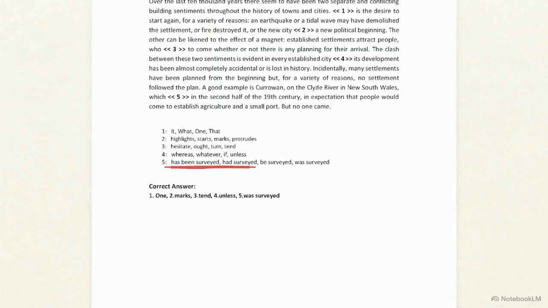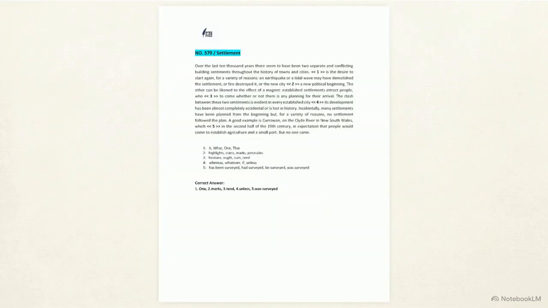"Has been surveyed" is present perfect. "Had surveyed" is active voice. And "be surveyed" lacks a tense entirely. None of these satisfy our 2-step requirement. "Was surveyed" is both simple past and passive, making it the only grammatically sound choice. Always use this checklist for verb blanks. First, identify the time marker to set the tense, and second, determine if the subject is the actor or the object. With our analysis complete, the passage is now logically sound.